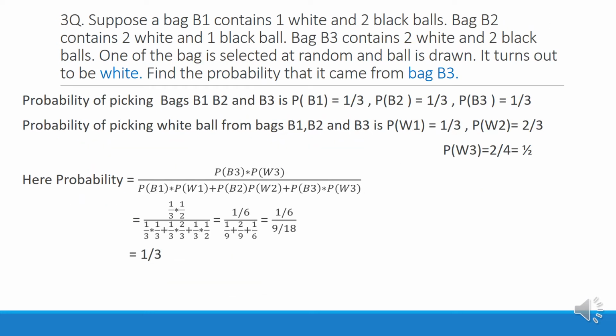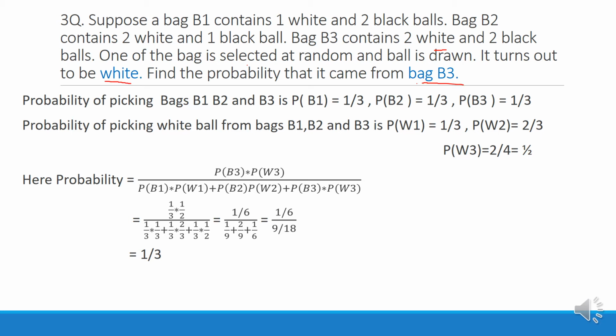Here this question is also similar to previous one, but here we are having 3 bags. Bag B1 contains 1 white and 2 black balls. Bag B2 contains 2 white and 1 black ball. Bag B3 contains 2 white and 2 black balls. So one of the bags is selected at random and a ball is drawn. It turns out to be white. Find the probability that it came from bag B3. So here they are asking they are drawn white ball and it should be from the bag B3.